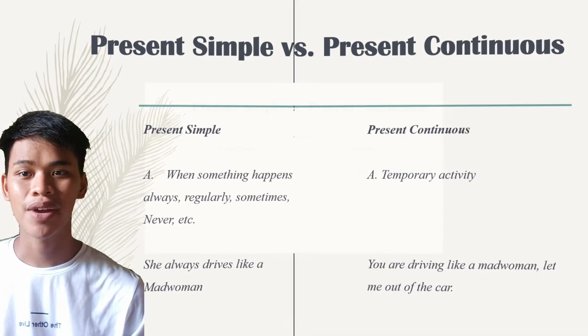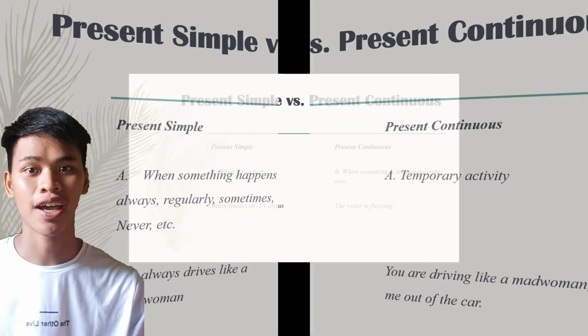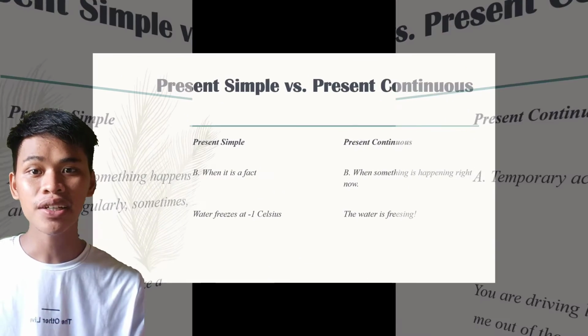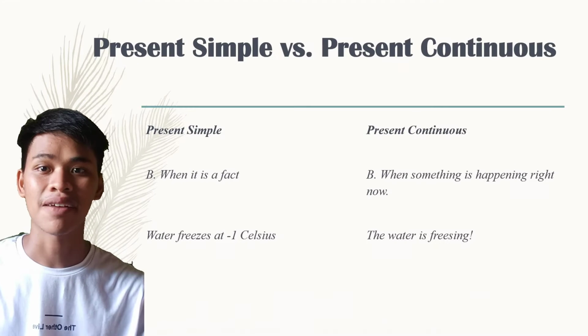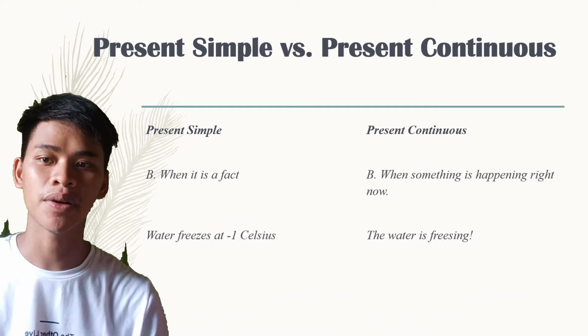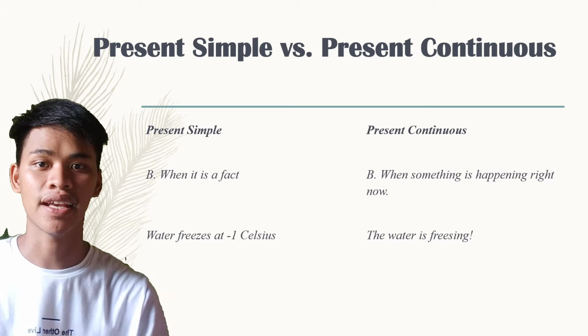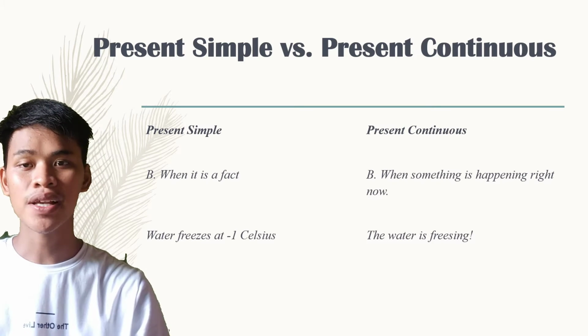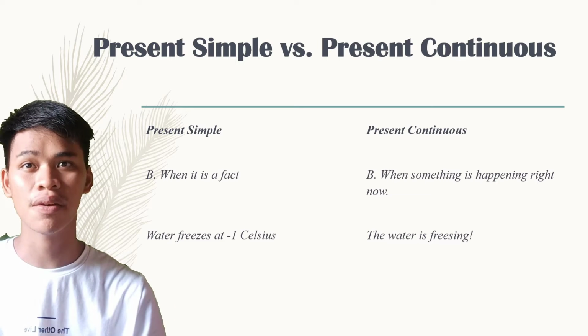On the other side, the present simple is also used for talking about facts, and the present continuous is used when something is happening right now. Another example in the present simple is water freezes at 0 degrees Celsius. In the present continuous naman, the water is freezing.